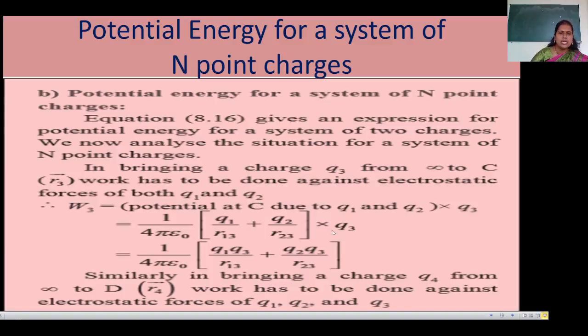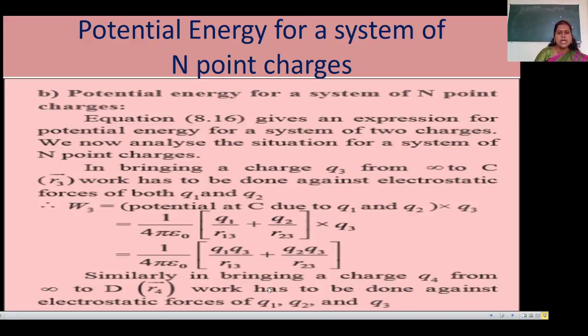Now how to determine this? It is 1 upon 4 pi epsilon naught, Q1 over R13 plus Q2 over R23, into Q3. Now we are going to find Q3. So let me use R13, R23, and the charge we are bringing from infinity to the present location, which is Q3. By obtaining the equation, 1 upon 4 pi epsilon naught, Q1 Q3 over R13 plus Q2 Q3 over R23.